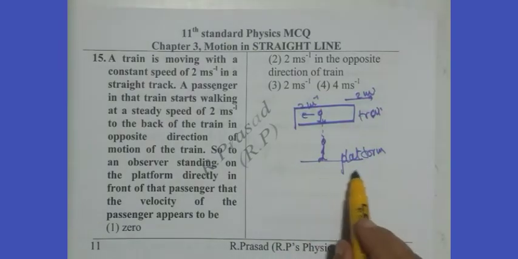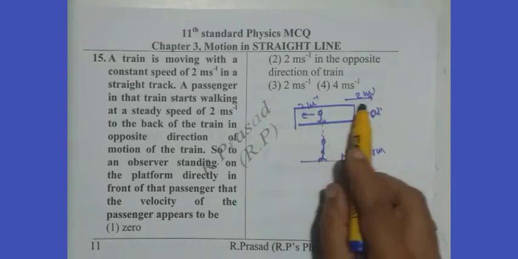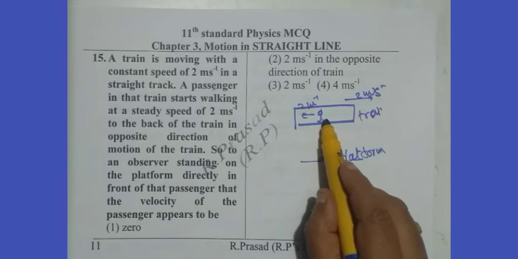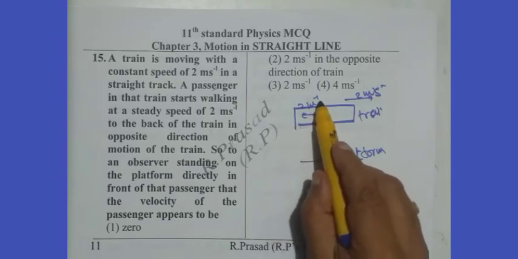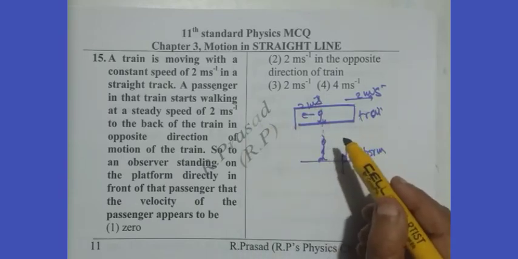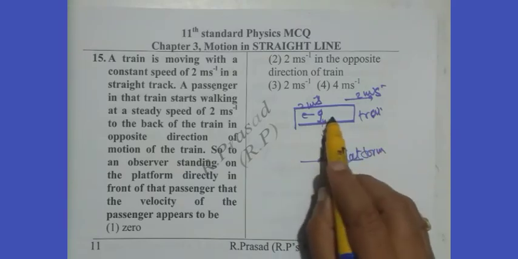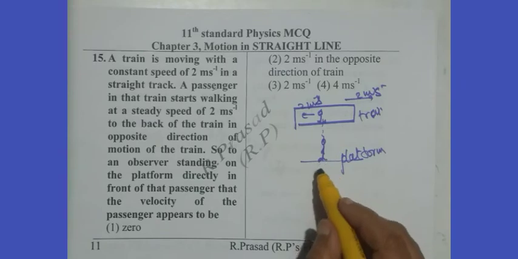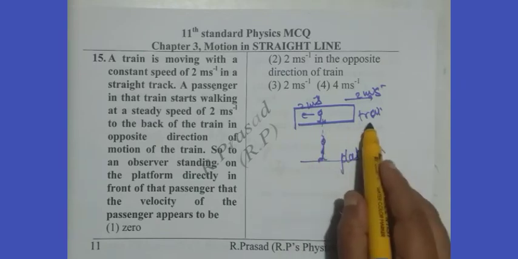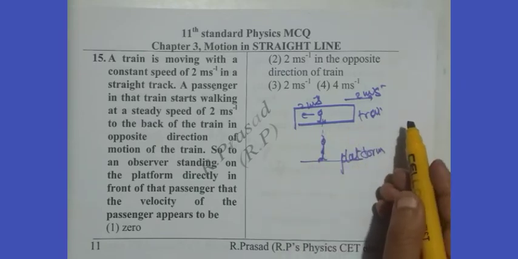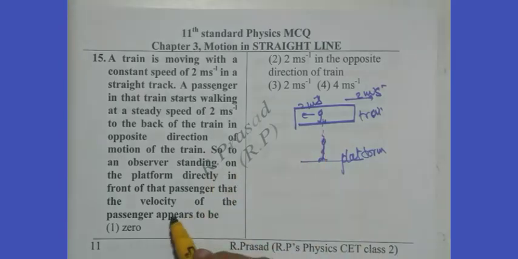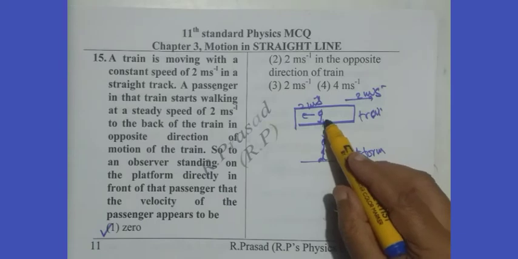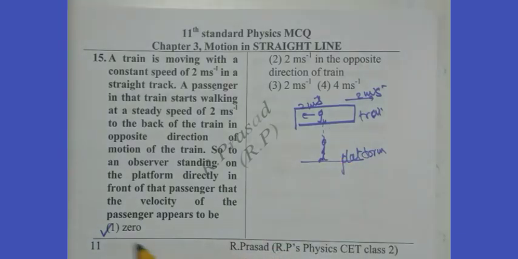Looking from the view of platform observer, as the train moves 2 meters per second to the right side, the passenger tries to move 2 meters per second to the left side. Therefore, the observer on the platform can see only zero velocity because as train moves 2 meters to the right, passenger moves 2 meters to the left. So, the passenger seems to be standing at rest. Therefore, option 1 is right.